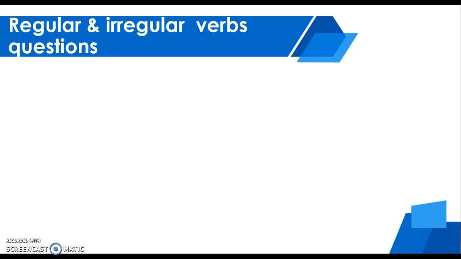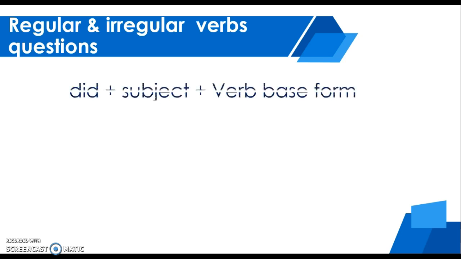Now for questions. For questions, remember we're going to use did, then the subject and our verb in base form. Again, you can never use did and then the verb in past. You always have to put it in base form.